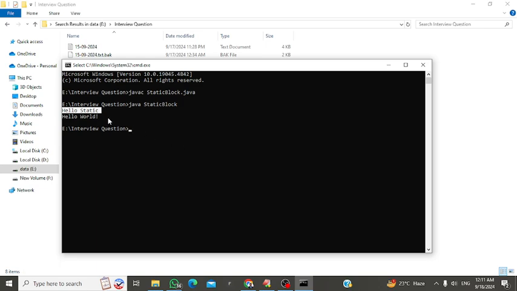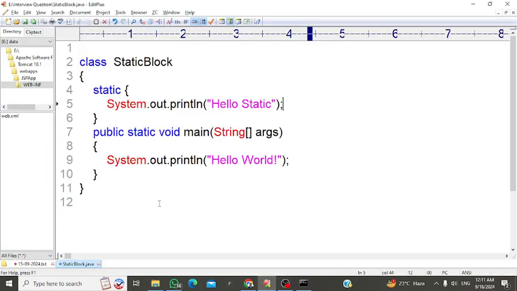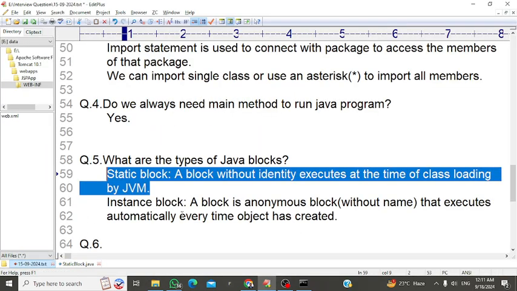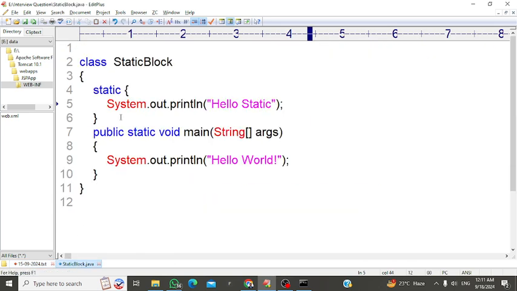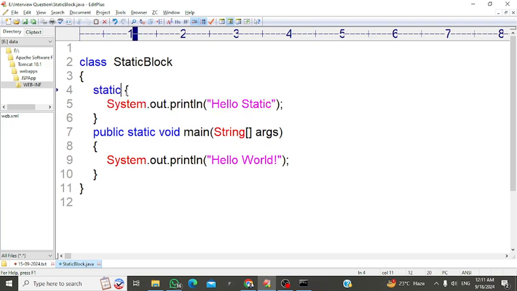Okay, sir, and after that I have hello world. It means there is no need to call them, it will run automatically because static blocks are like that. This is only a block. If you are writing a static method, then you need to call it. But without any identity, what does identity mean, sir?